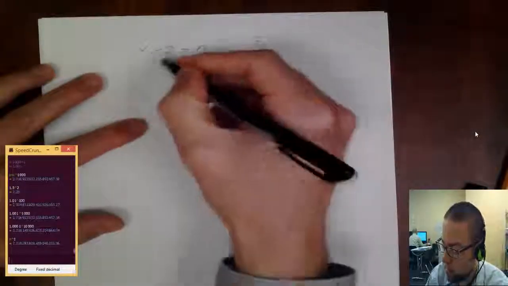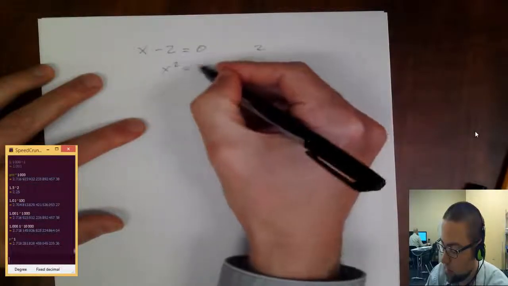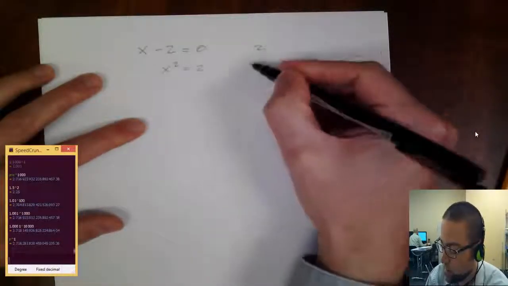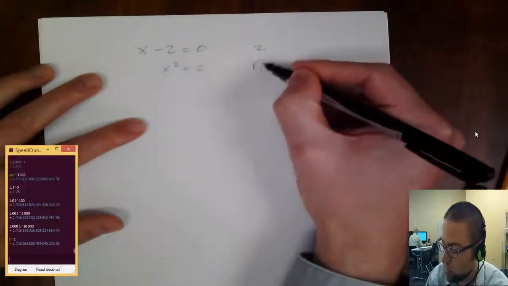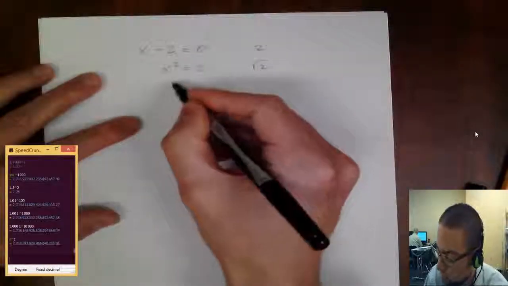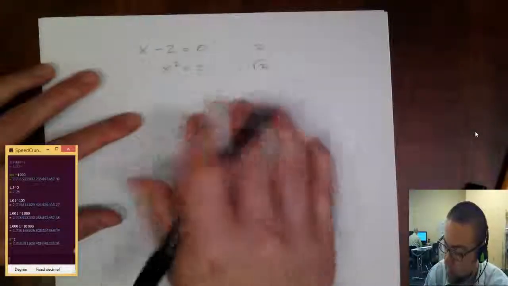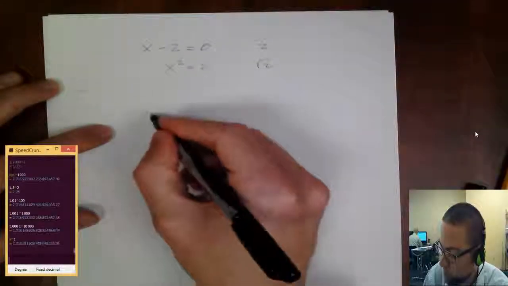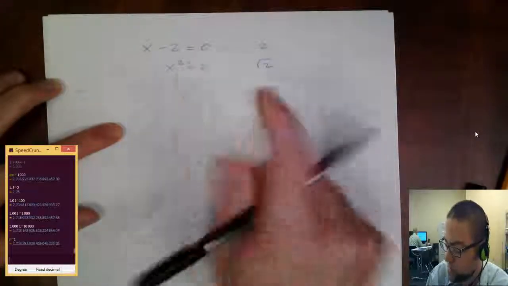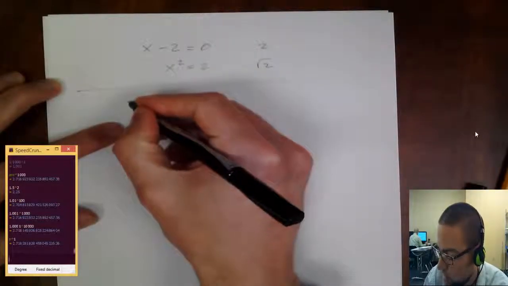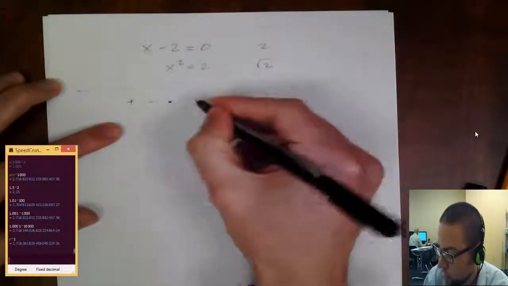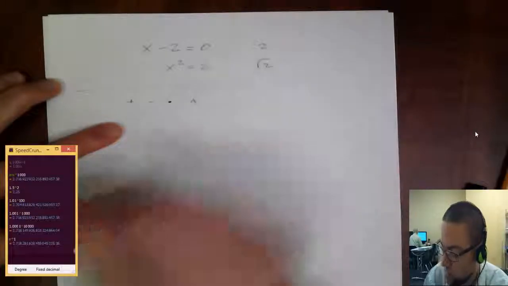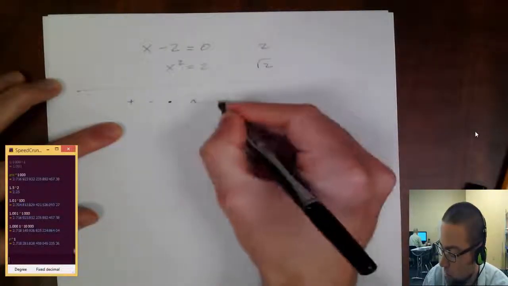And if we have x squared equals 2, a solution to that would be the square root of 2. And we can play this little game, and we are going to play this little game, where we take a number and we try to turn it into 0 by only adding, subtracting, multiplying, or taking to the power of a whole number.